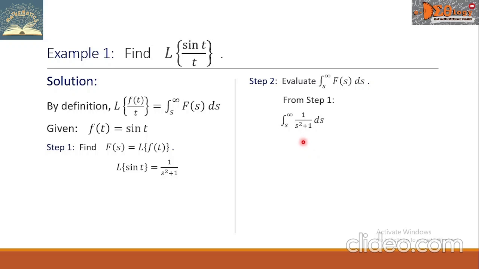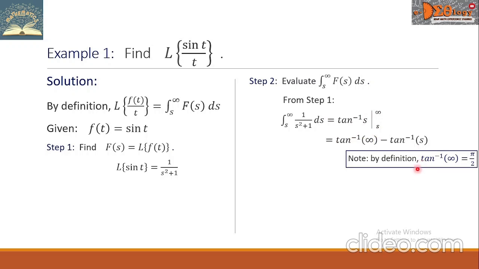We have a formula for this 1 over s squared plus 1, and that is the tangent inverse of s. From here, we will evaluate from s up to infinity. So we have these two groups. The first group is this function evaluated with respect to infinity, minus this function evaluated with respect to s.